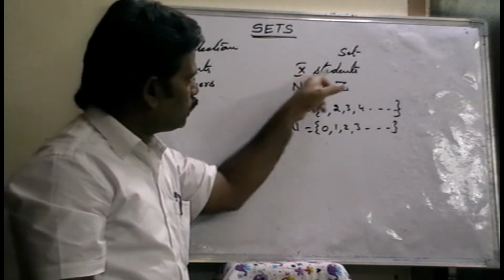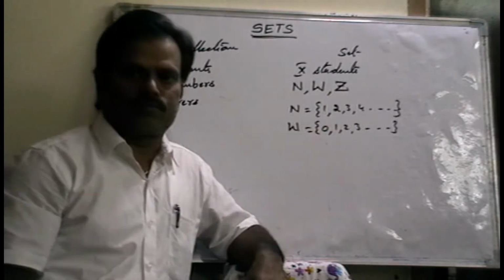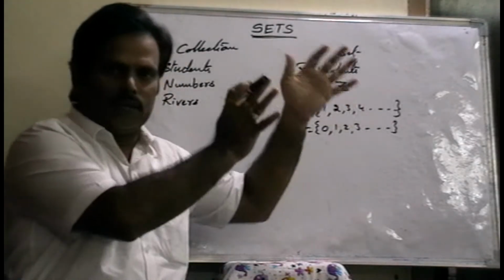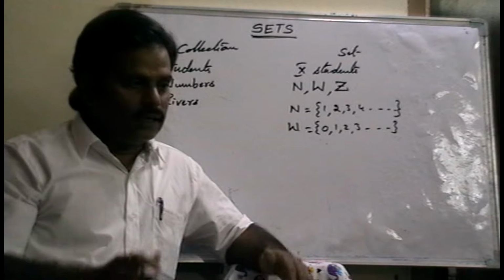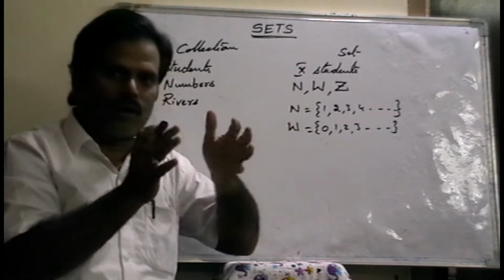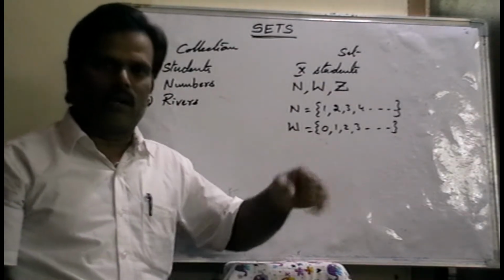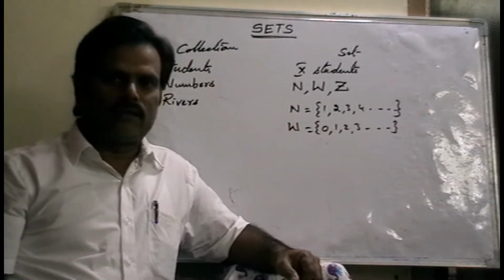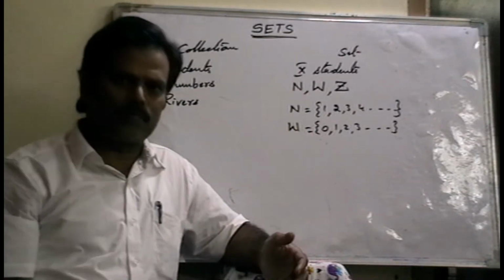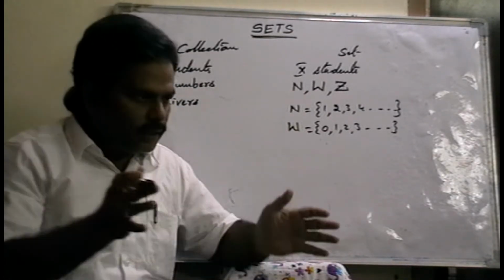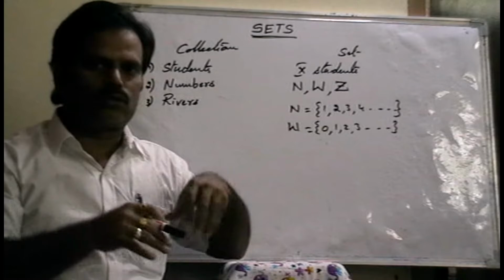That means 10th class students means we know that in this class only 10th class students are there. So we can say that it is a 10th class. Suppose in the beside class only 9th class students are there, so we can say that class is a 9th class. Why? Because in that particular class all the students belong to one class. Suppose all the students are playing in the ground during the interval or lunch period. We cannot say that is a particular class. That is only a collection of elements, because different types of students, different class students, are playing. So that is not a set. But this is a class, because in this classroom all the students belong to only 10th class.